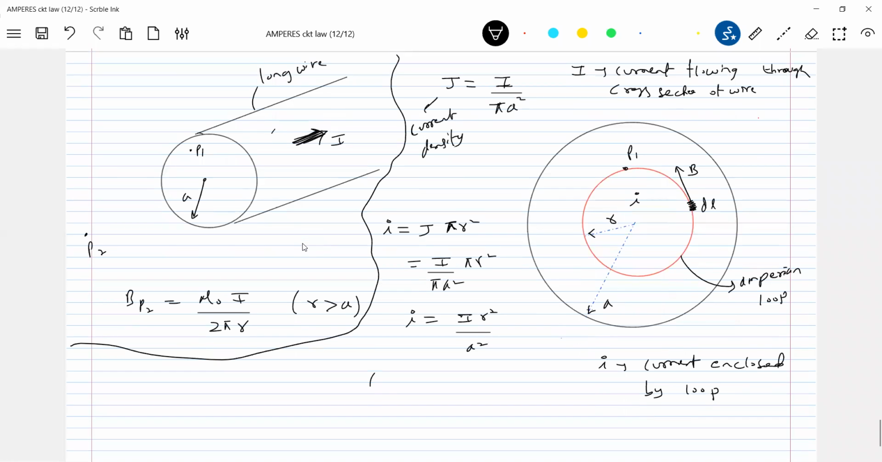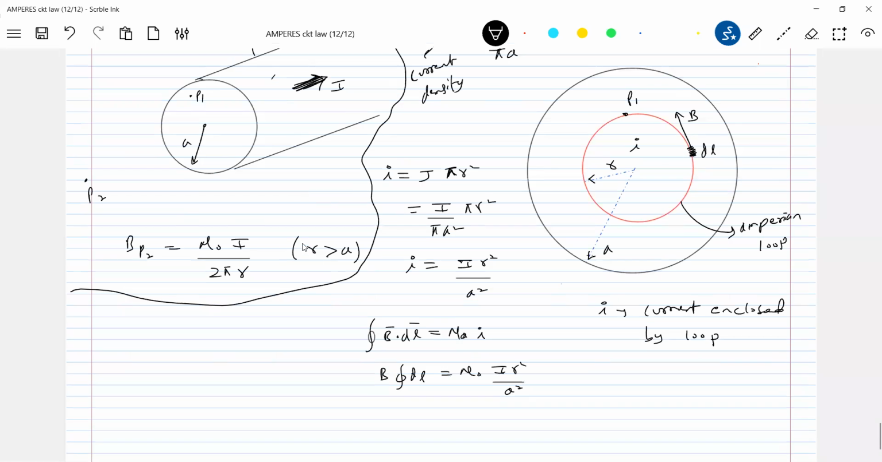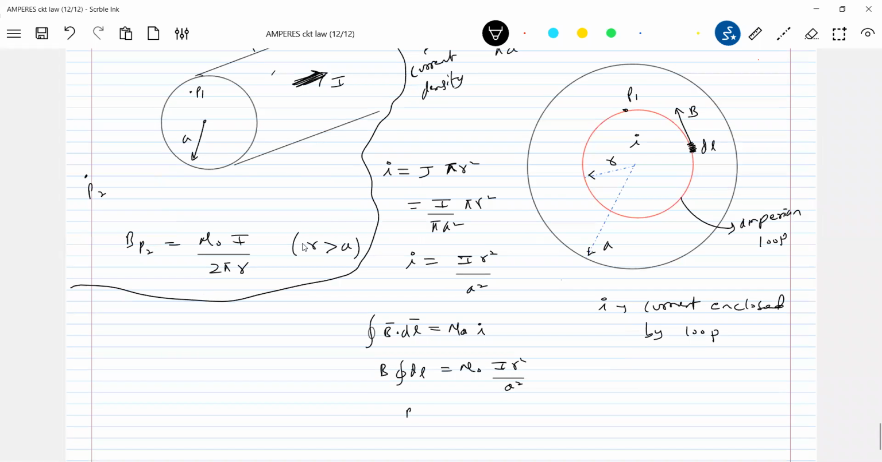B bar dot dl equal to mu naught I, not capital I. Everywhere B bar is constant, parallel to dl and constant. So integral of dl mu naught. This will be I r square by a square. 2 pi r mu naught I r square by a square.